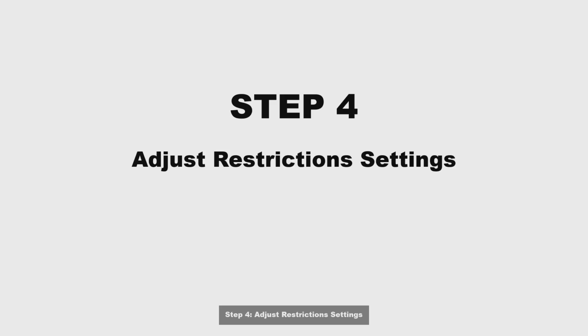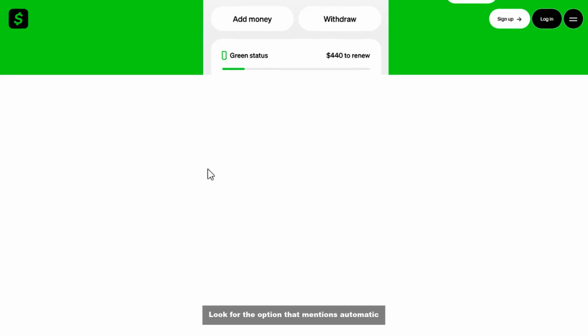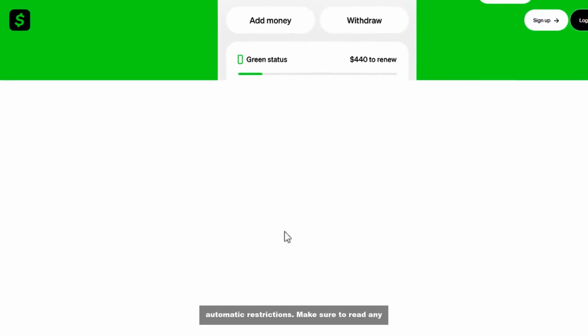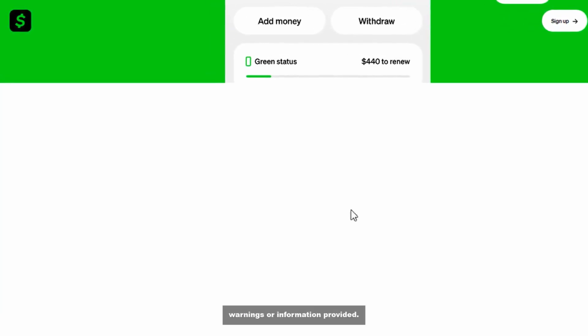Step 4. Adjust restriction settings. Look for the option that mentions automatic restrictions. Toggle the setting to disable automatic restrictions. Make sure to read any warnings or information provided.